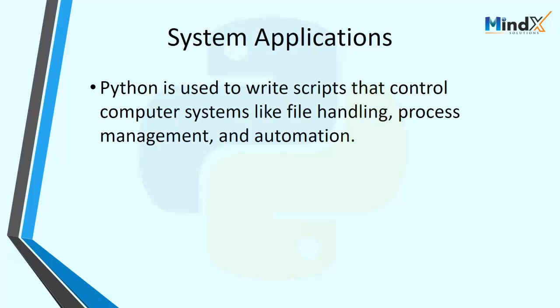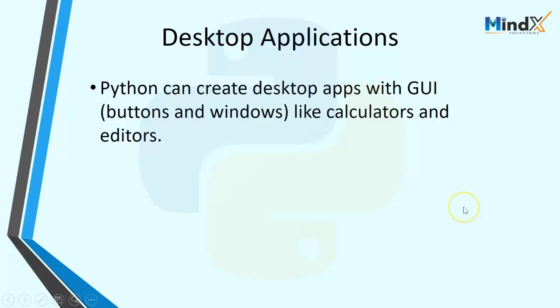With Python, you can actually control your computer, like managing files, handling files, or automating simple system tasks. Instead of doing things manually, you can write a Python script and get it done automatically. Okay. Then we'll go for the next application, desktop applications.